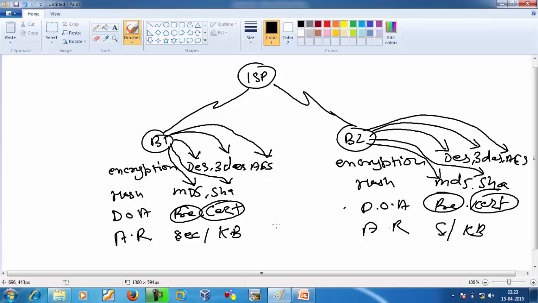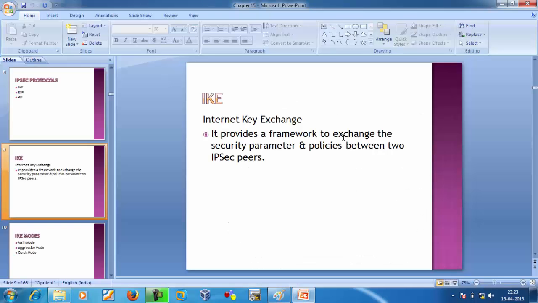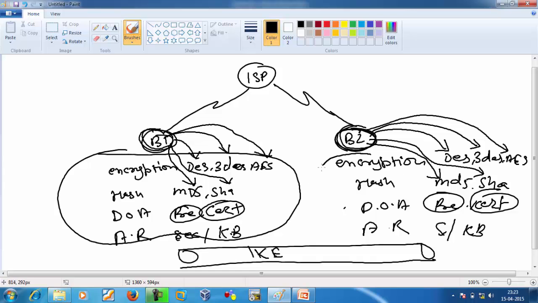So this information is negotiated between two branches using IKE. Here IKE, Internet Key Exchange, plays an important role so that two branches can exchange their attributes. So we can say IKE provides a framework to exchange security parameters and policies between two IPsec peers. Where we have two IPsec peers, branch 1 and branch 2, we want to negotiate the parameters of IPsec features.